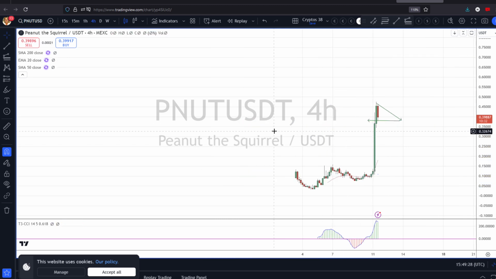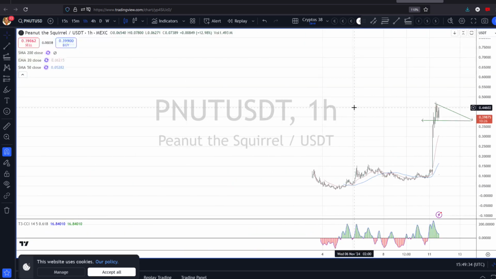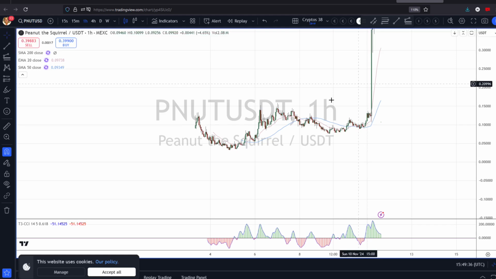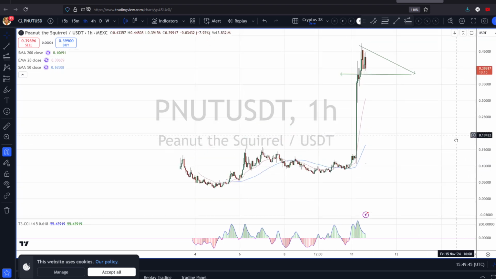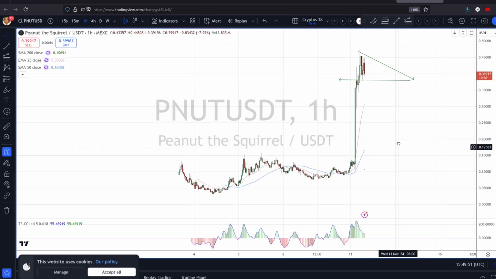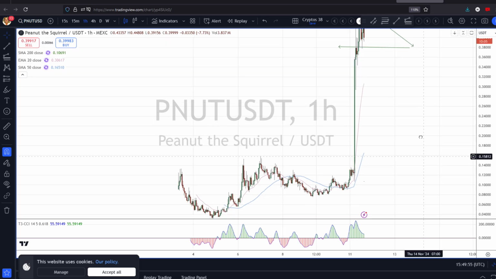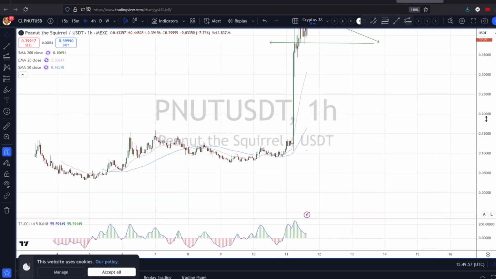Congratulations if you held some, and if you're in some, this was looking very nice. There's lots of reason to think that this was going to go. Again, it made very nice 5 waves from the low when it was launched and a nice 3-wave pullback. Everything was lining up for this one. Of course, you never know it's going to happen. There's no guarantees in this game, but the long side was right, and certainly when we broke above these hourly moving averages and found some support from them, that's where we were going.